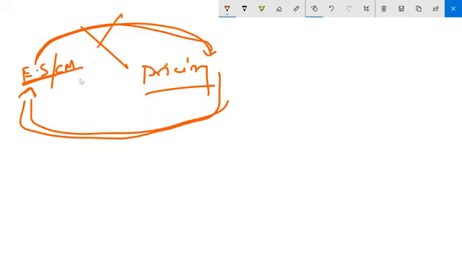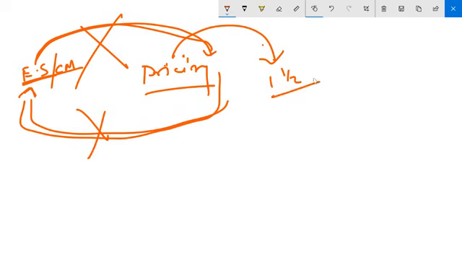No, you should not do this. You should not do this. You should come out of pricing. If you come out of pricing within 1.5 months, you will get a job. Just 1.5 months, come out of pricing.